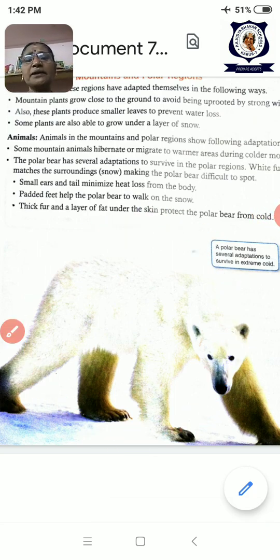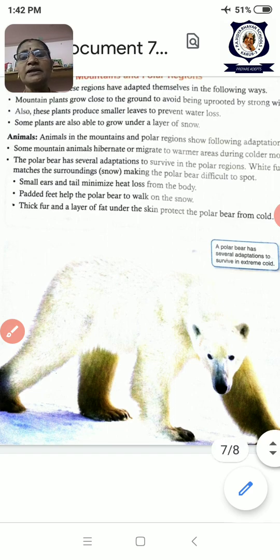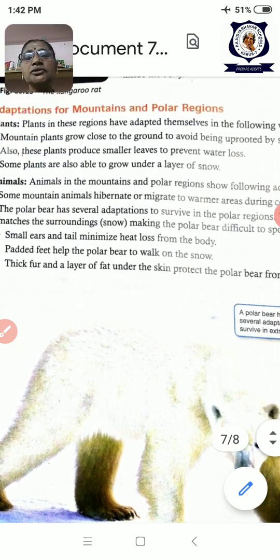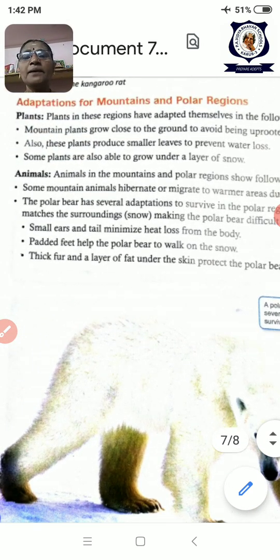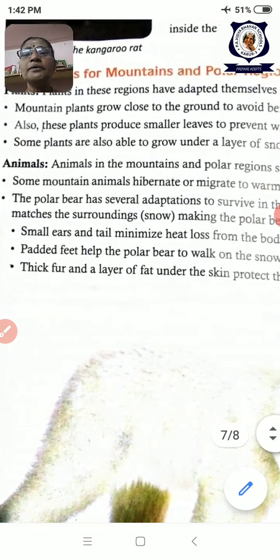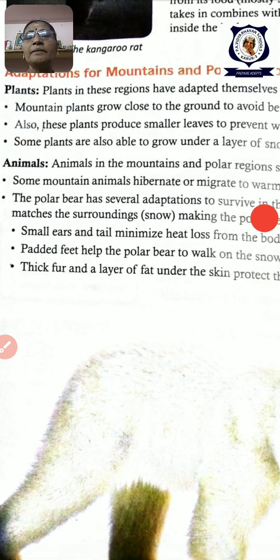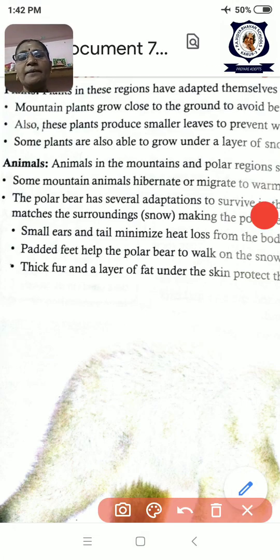Camouflage means merging with the surroundings. The animal's color merges with the surroundings, so it prevents predators from detecting the animal. It is escaping from the predator. And animals also hibernate or migrate. Polar region animals hibernate or migrate.